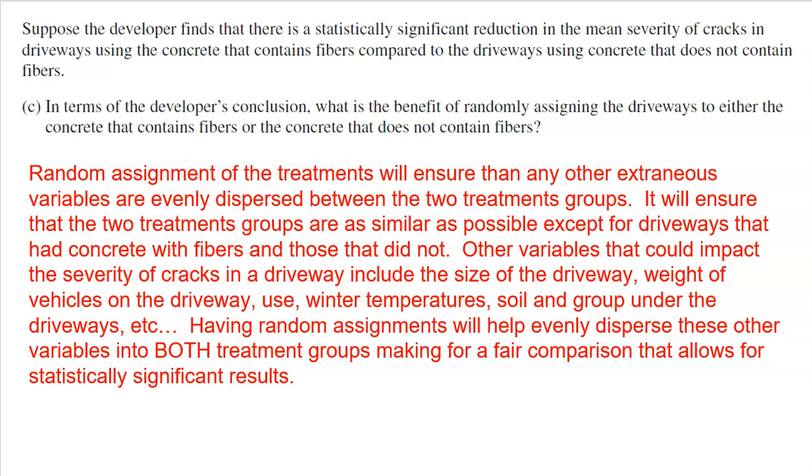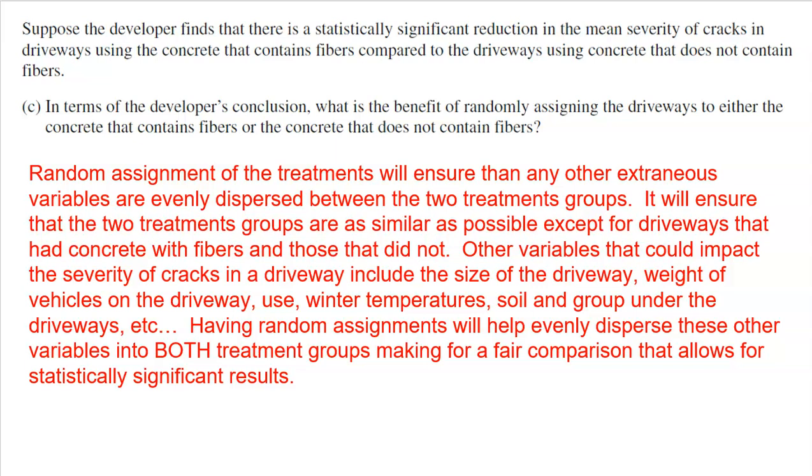Suppose the developer finds that there is a statistically significant reduction in the mean severity of cracks in driveways using the concrete that contains fibers compared to the driveways using concrete that does not contain fibers. So at the end of this, maybe they find out that the 30 driveways that did have the fibers in the concrete were way less cracked than the others. So in terms of the developer's conclusion, what is the benefit of randomly assigning the driveways to either the concrete that contains fibers or the concrete that does not?